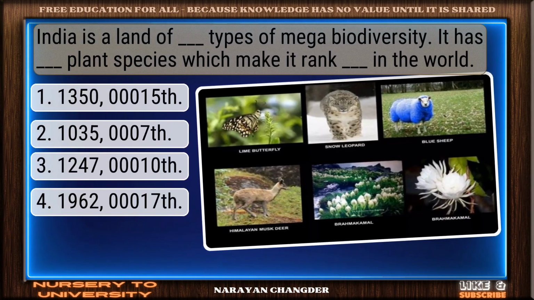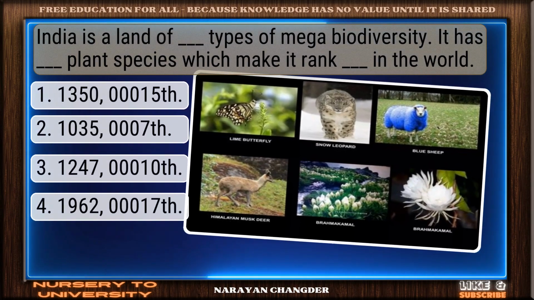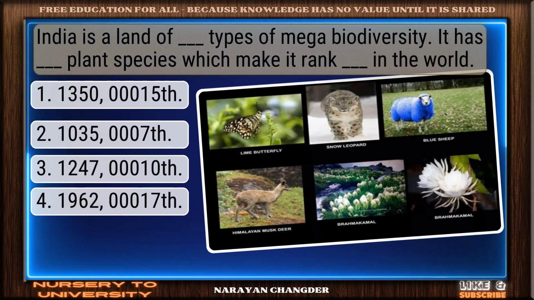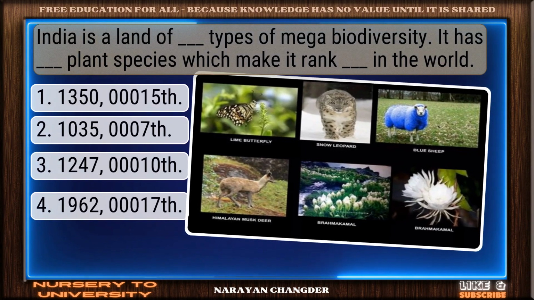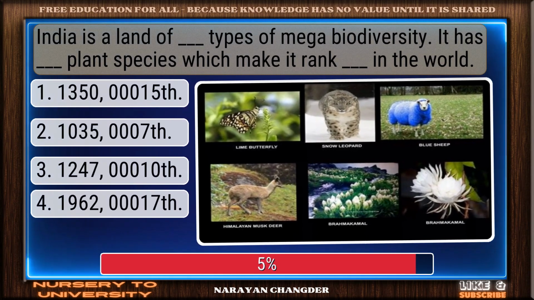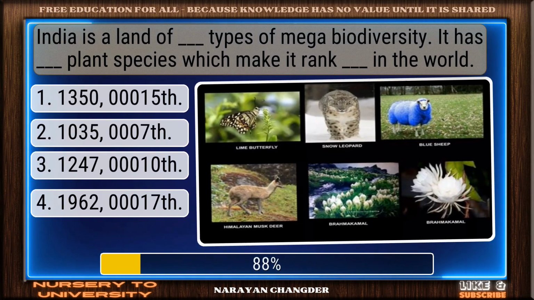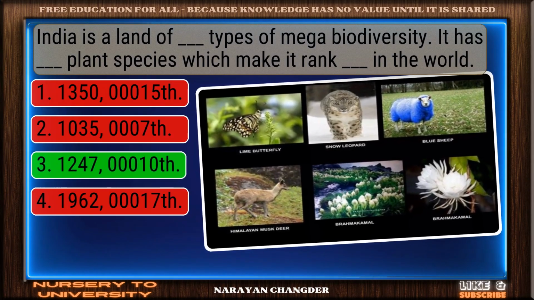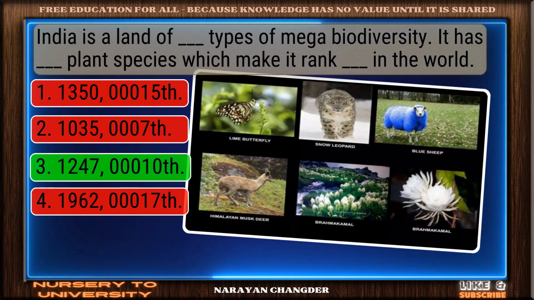Question number 22. India is a land of dash types of mega biodiversity. It has dash plant species which make it rank dash in the world. Excellent. 1240 is a brilliant choice.